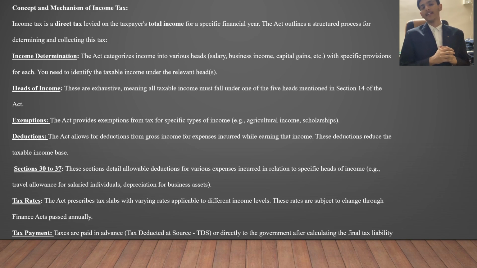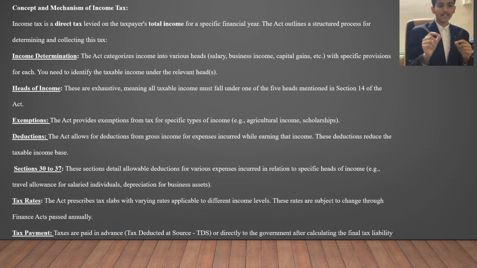Now we can categorize income for different people with different parameters. A person who is doing a job gets a salary. A person who is doing a business gets a profit. That is income for him. For the first, salary is the income. So basically heads are given and income is classified for the particular type of person.